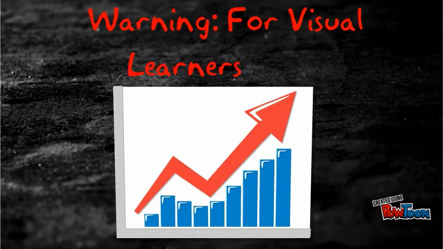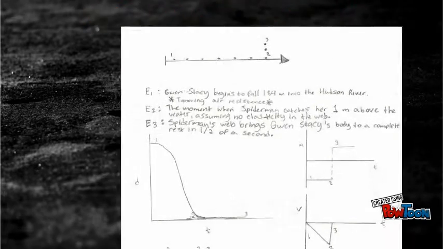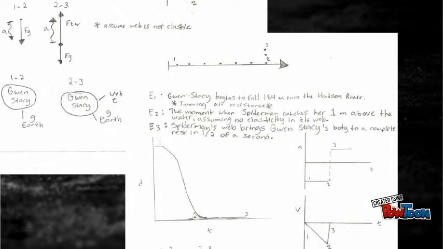The motion of Gwen's quote-unquote trip is very simple. She falls down from a tall height of 184 meters. While in freefall, just 1 meter above the body of water, she is caught by Spidey's web, and is brought to rest in half a second with a powerful force, FTW, in this case, not for the win.